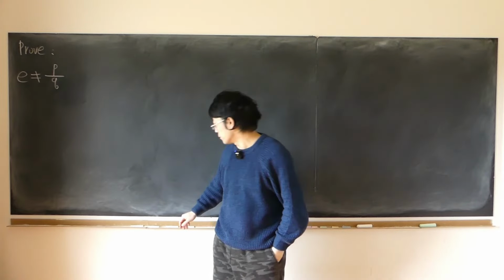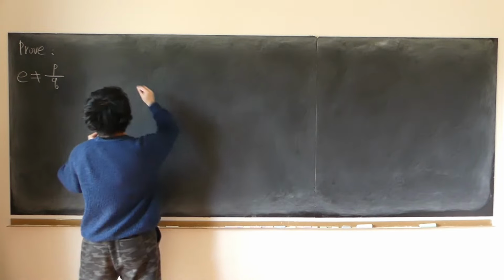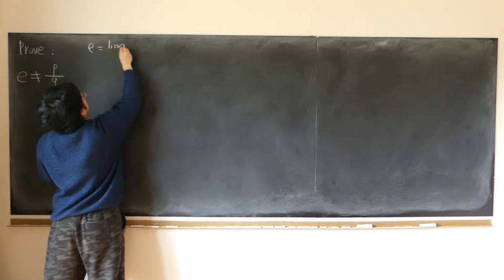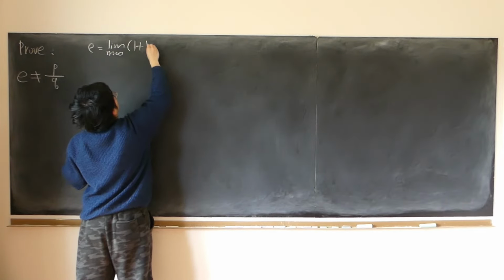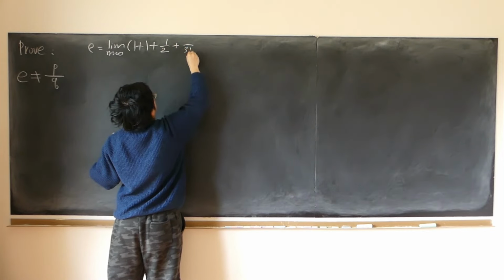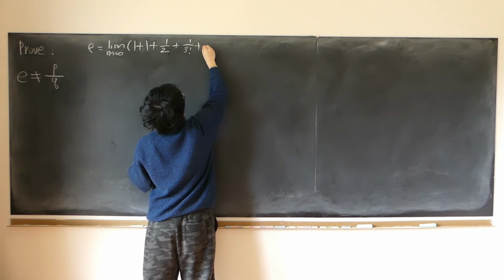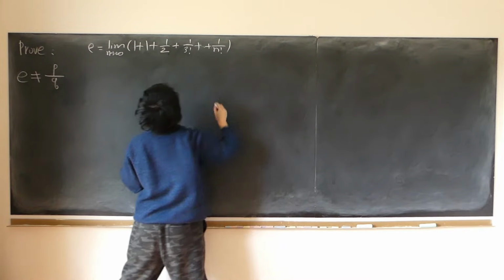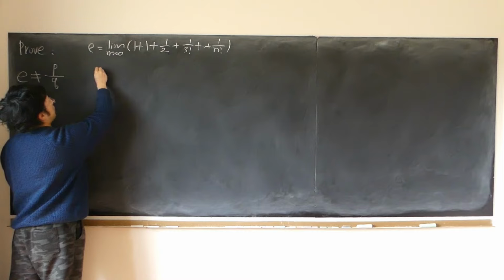e is irrational. Here's why. One of the definitions of e is that e is equal to the limit as n approaches infinity of 1 plus 1 plus 1/2 plus 1 over 3 factorial plus all the way up to 1 over n factorial. Now let's look at the finite sum S_n